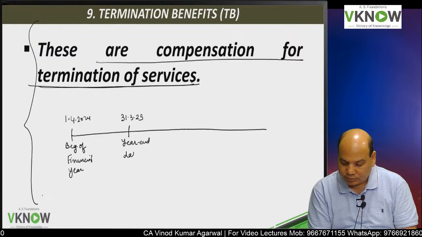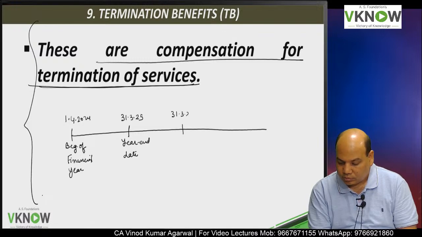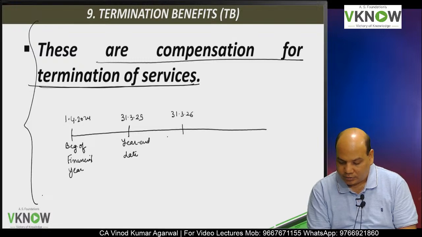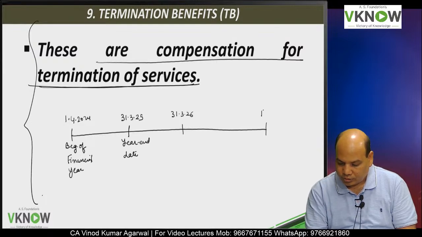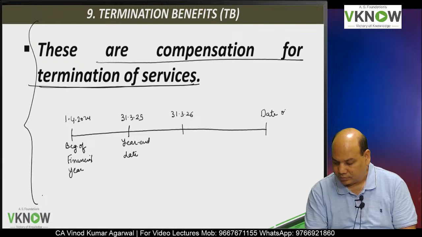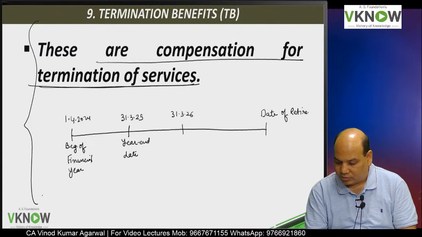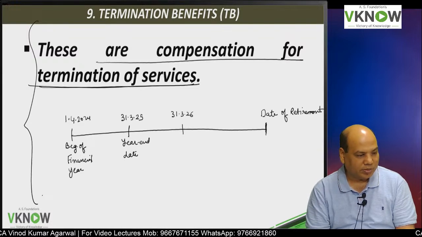Year ending date 31st March, then 1 year from the year ending date, and then this is the date of retirement. This is the timeline; the date of retirement, which I am not writing, can be any date.